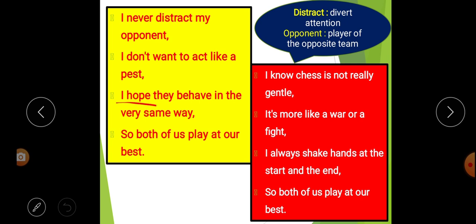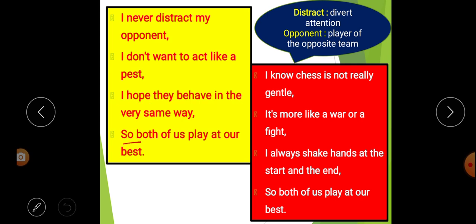Next line, I hope they behave in the very same way. That means the poet says that as he doesn't distract his opponent or divert the attention of the opposite player, and he doesn't want to act like an insect, the poet also expects the same behavior from the opponent or the players of the opposite team.